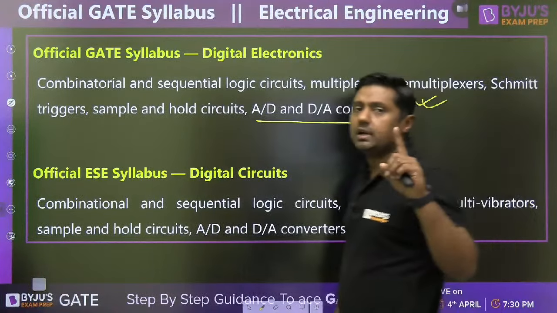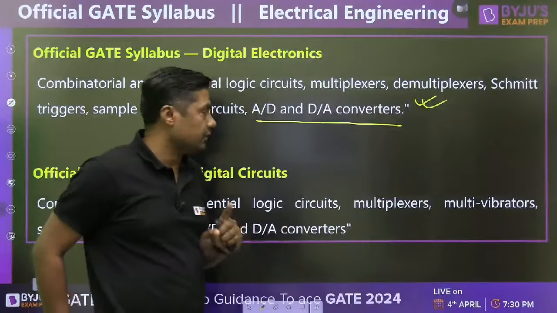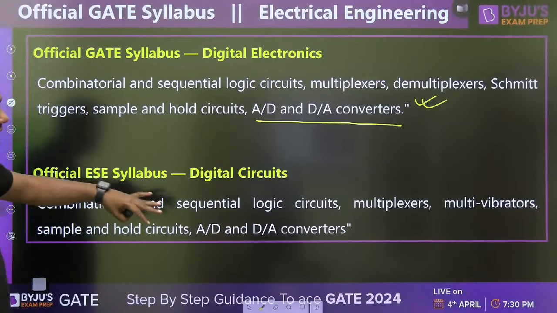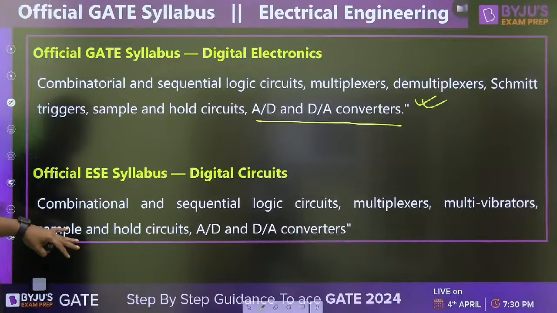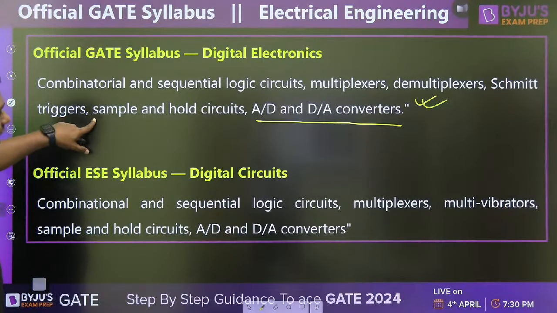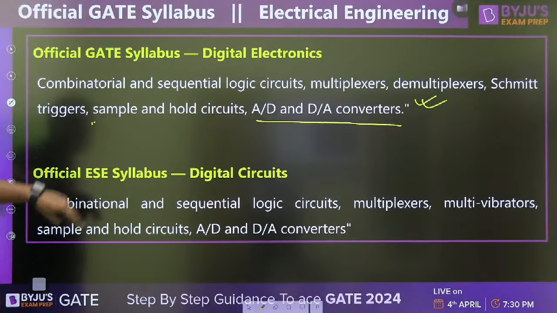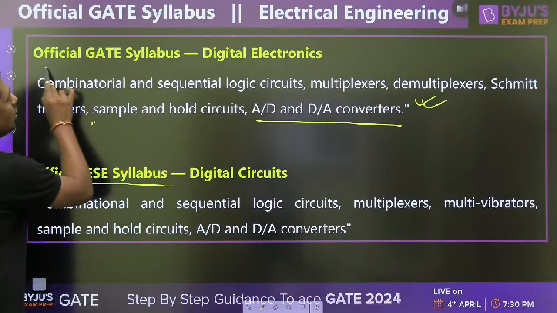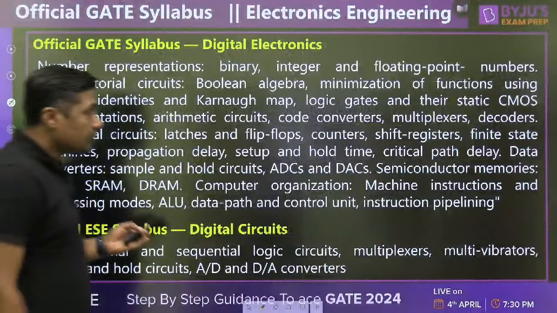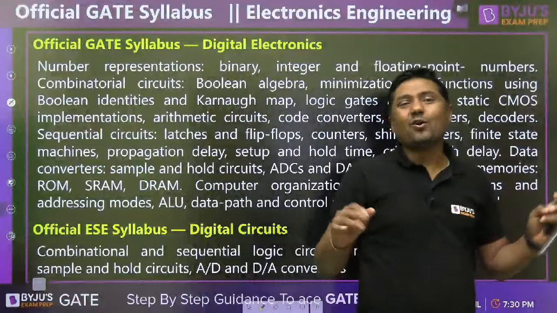Already one question in electrical engineering, A to D converter. Then the official ECE syllabus: same combinational and sequential logic, multiplexer, multivibrator, sample and hold circuit, A to D converters. So this is the syllabus of GATE, and that is the syllabus of the Engineering Services exam. Almost the same syllabus for electrical students.